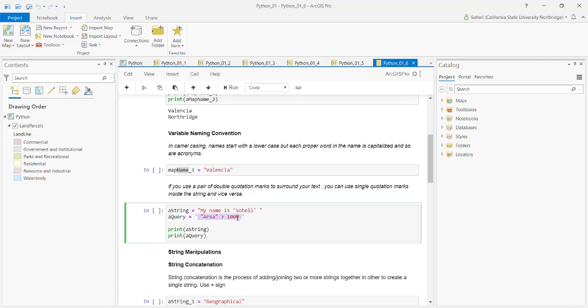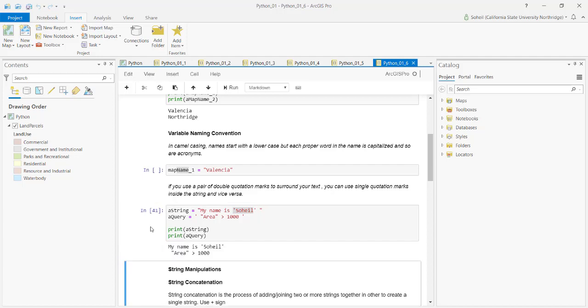So I have a query area wrapped with double quotes, greater than 1000. And I can output that, showing these double quotes or this single quote that wraps my name. If I go and shift enter, you would see that I have my string here, my name is wrapped with single quote, and area is wrapped by double quotations.